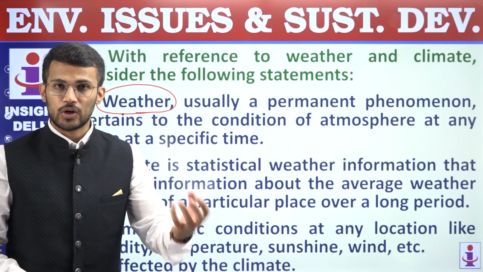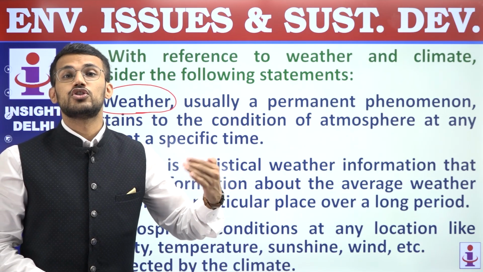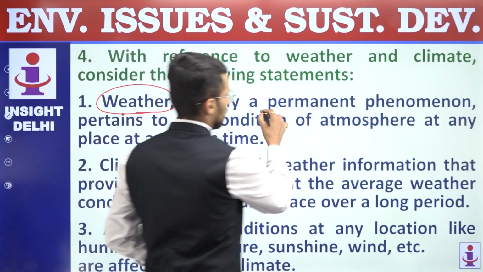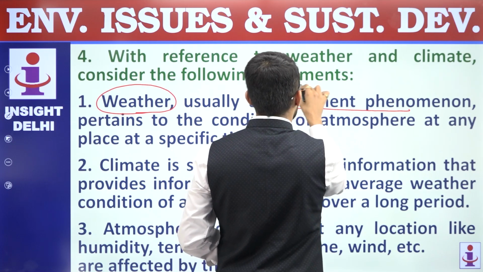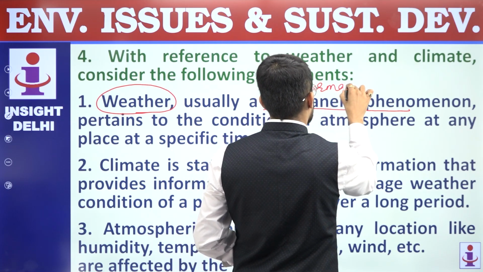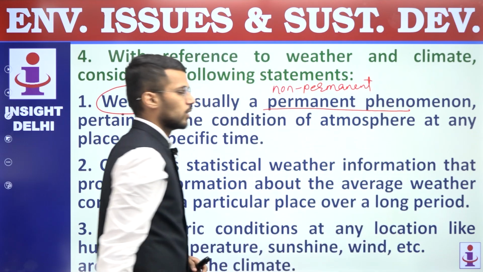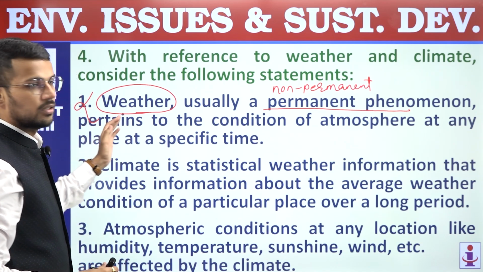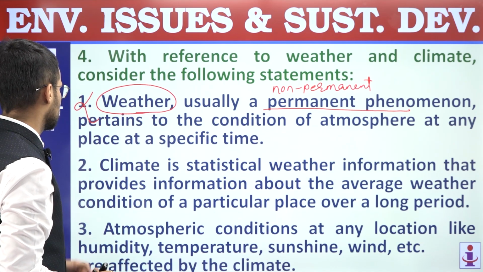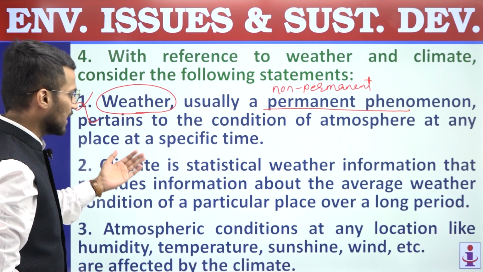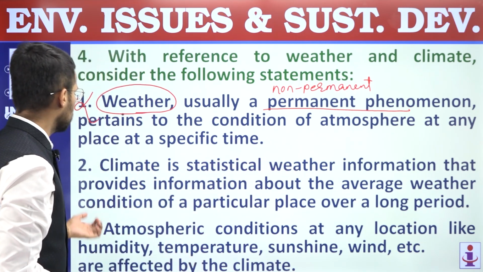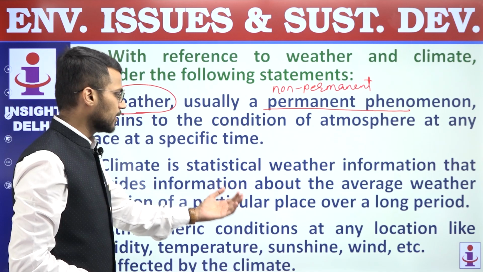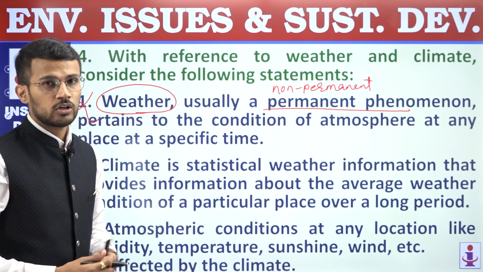And these phenomena related to weather keep on changing, and that's why weather is not a permanent phenomenon. It is a non-permanent phenomenon, and that's why first statement is incorrect statement related to weather and climate. Next, second statement. Climate is statistical weather information that provides information about the average weather condition of a particular place over a long period, right?